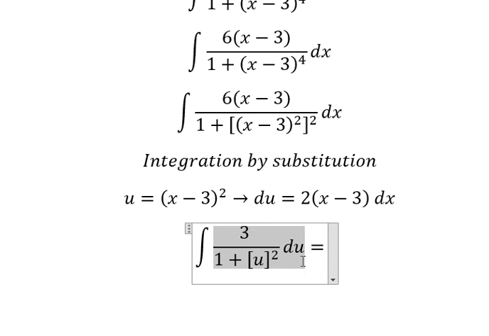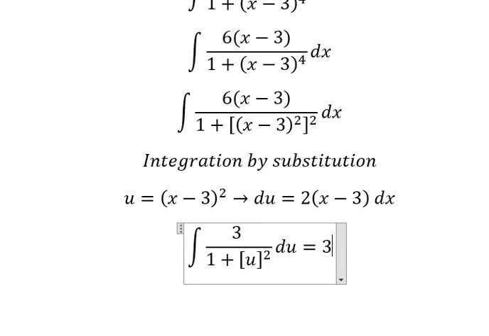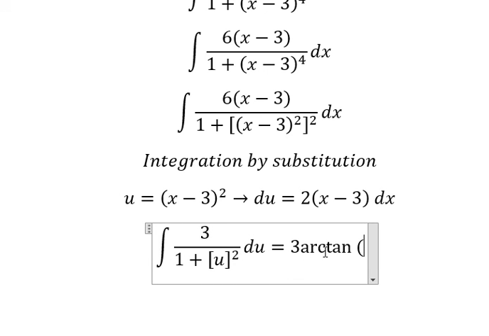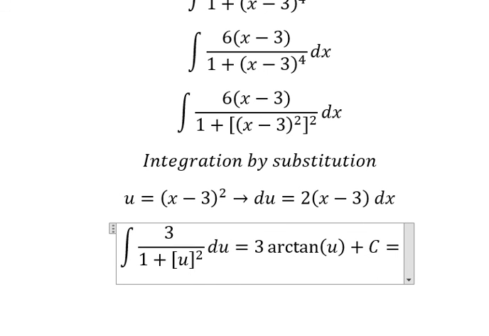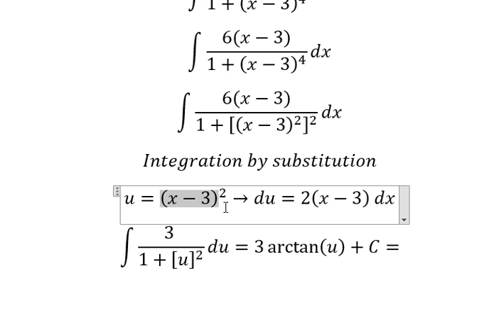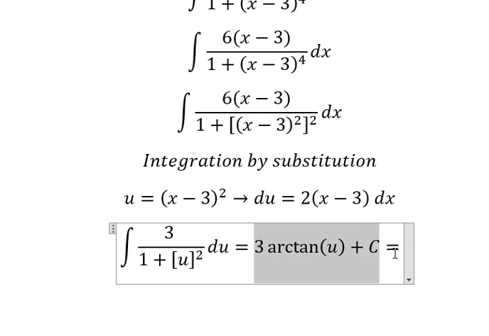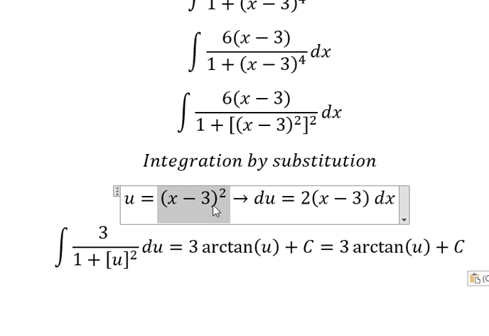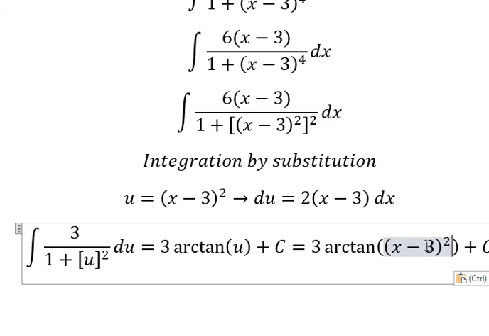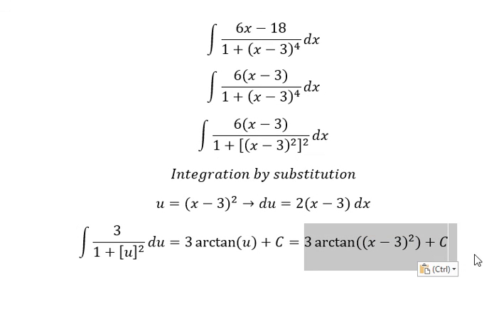The integration of this one, we have 3 arctan of u. Where u is this one, and this is the final answer.